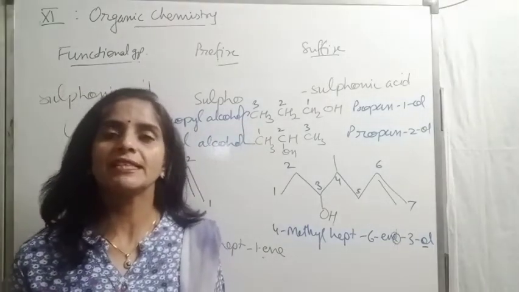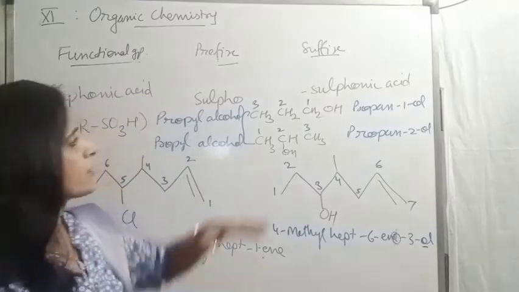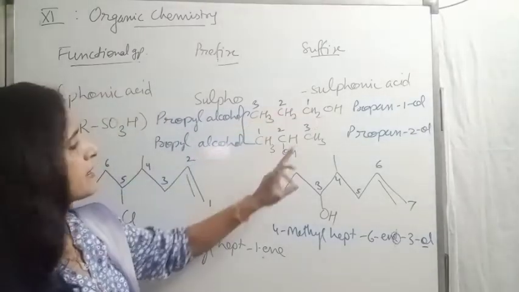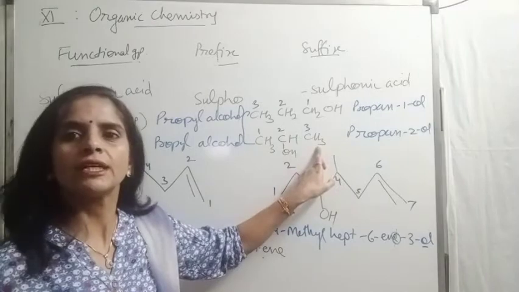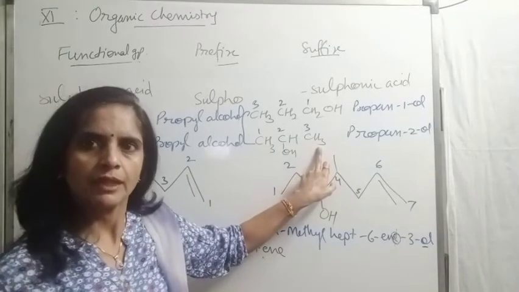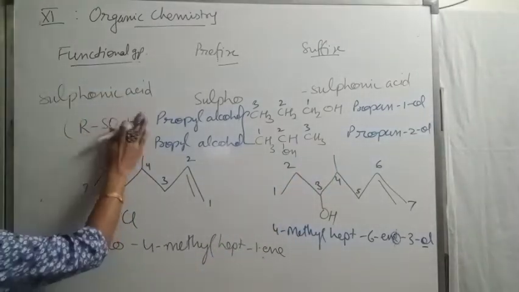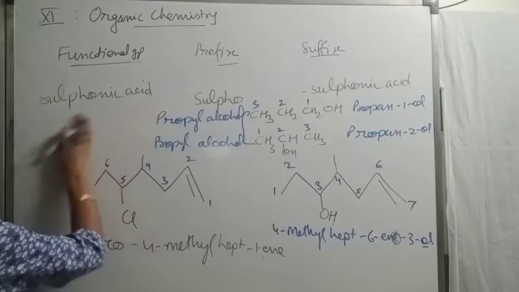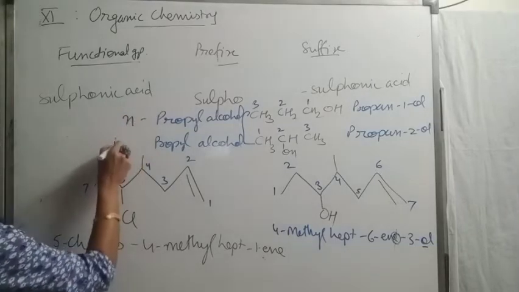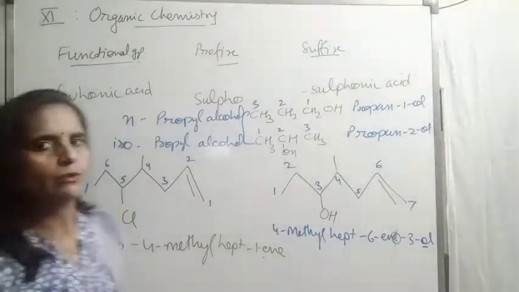Children, if you remember, we discussed in the previous video, straight chain is n-propyl and this is bonded with 2 CH3, so it comes iso. Remember that? So the first compound is n-propyl alcohol, this is isopropyl alcohol.